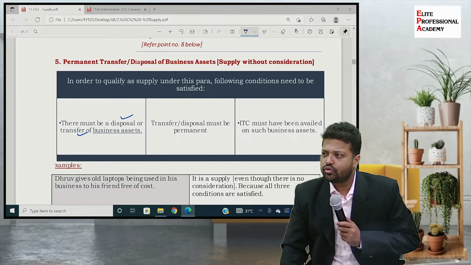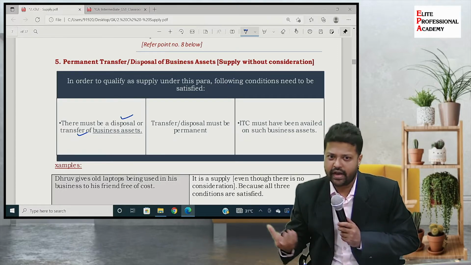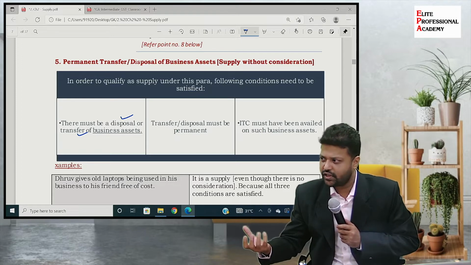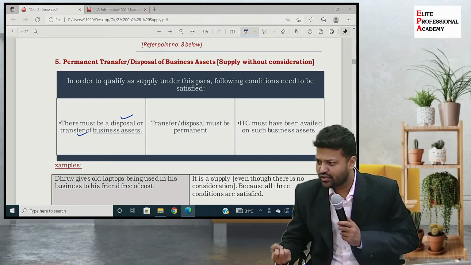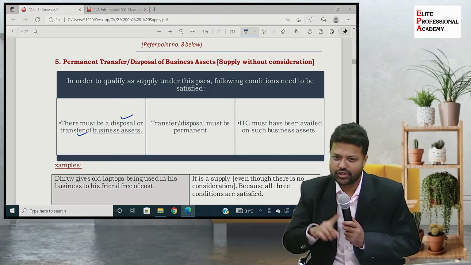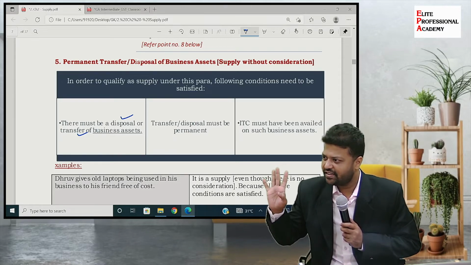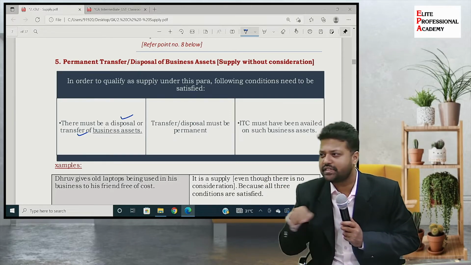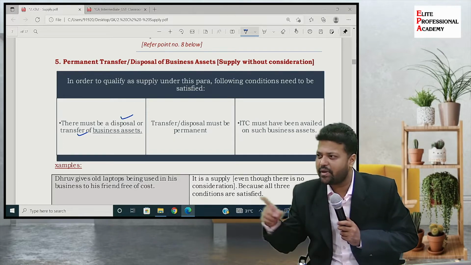So मैंने ऐसे सोचा कि I have a business, I have my registration under GST. So what I will do, I will purchase it in the name of the business, so that मेरा cost कितना होगा? Only 40,000. 10,000 I am eligible to claim as an input tax credit, right? Understood? So I purchase it in the business's name. Then 10,000 rupees I claim as input tax credit.